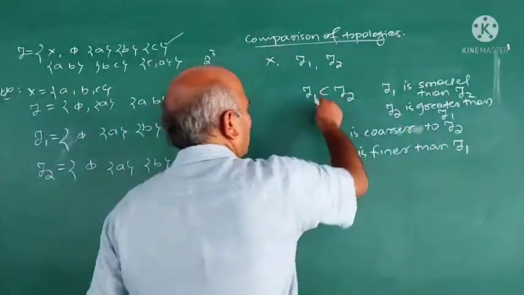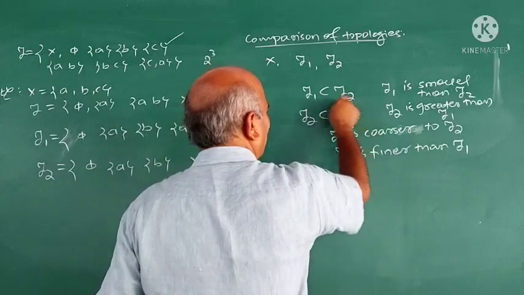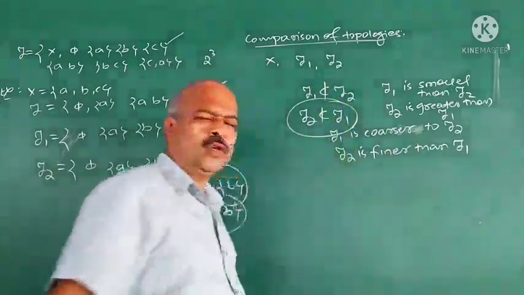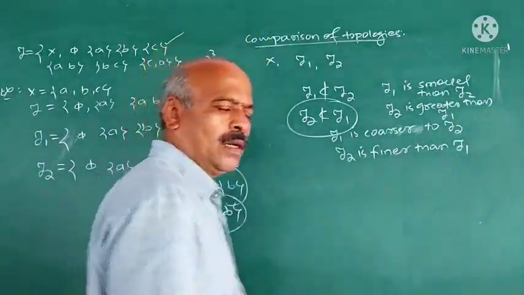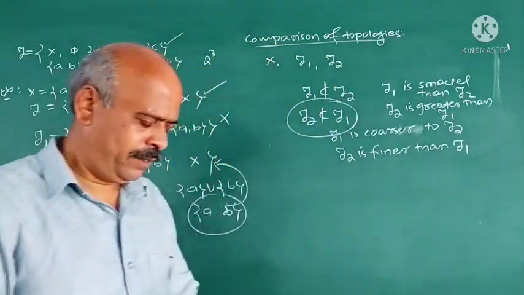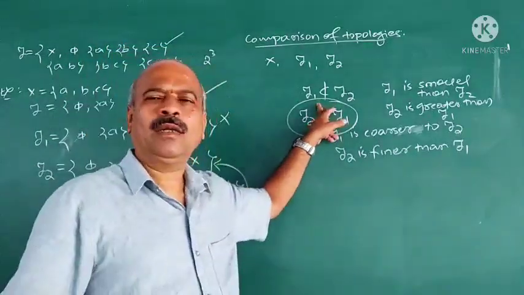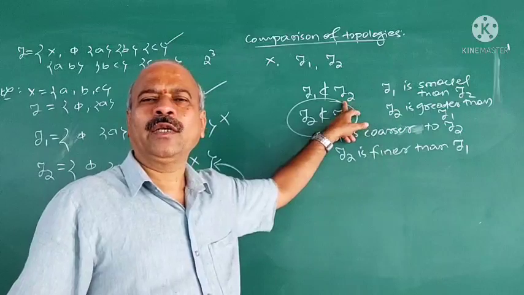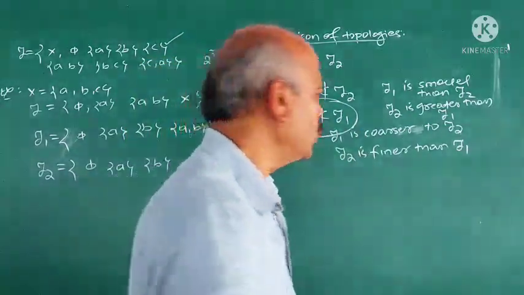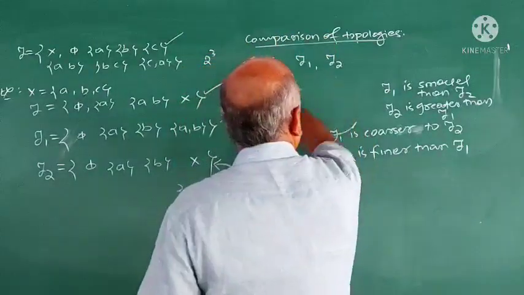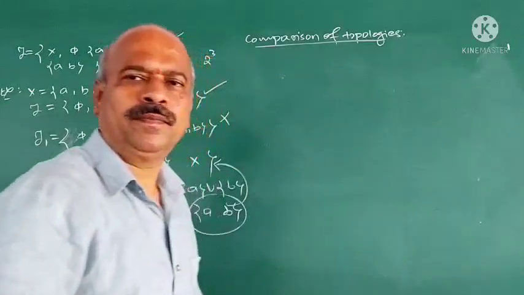Suppose tau 1 is not contained in tau 2 or tau 2 is not contained in tau 1. Then we say that the two topologies are not comparable. Two topologies are comparable or not comparable. When we say that they are not comparable, suppose tau 1 is not contained in tau 2, tau 2 is not contained in tau 1, we say that tau 1, tau 2 are not comparable. This is the definition about comparison of topologies.